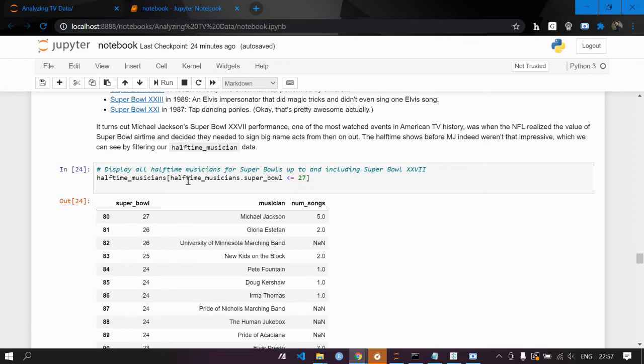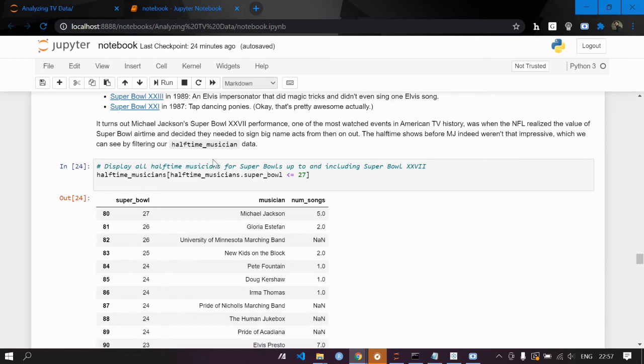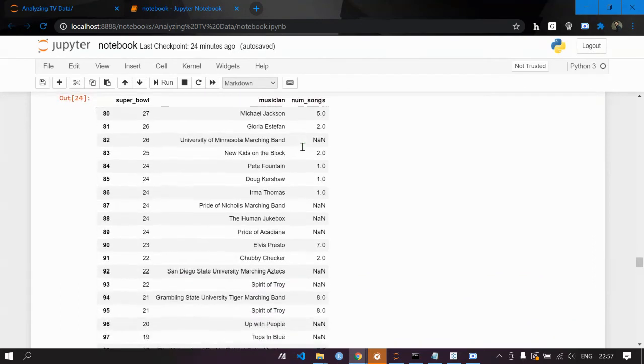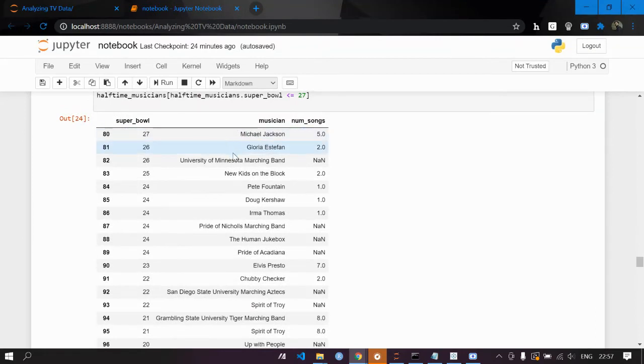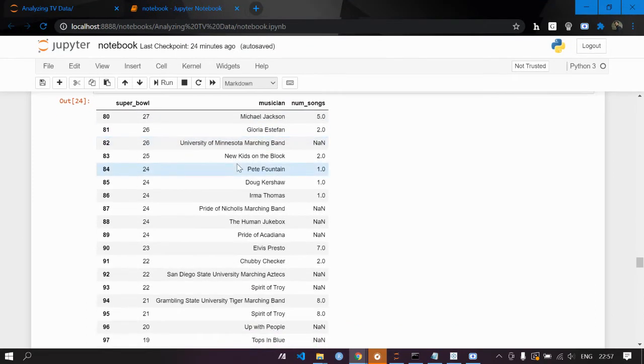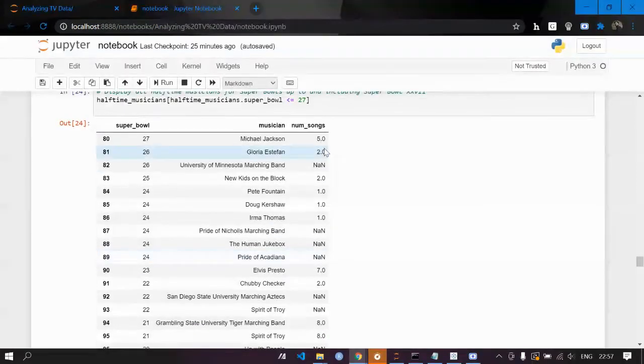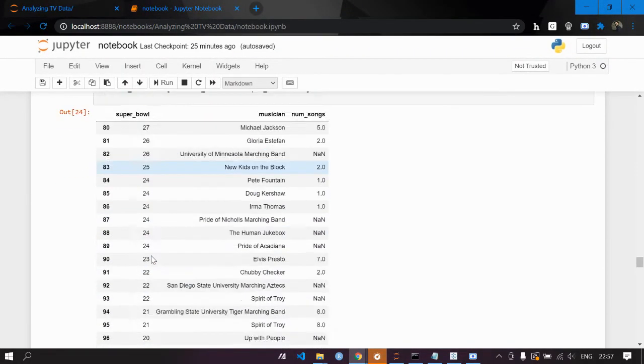So what we did is we tried to display all halftime musicians for Super Bowls up to and including Super Bowl 27. We showcased the halftime musicians of Super Bowls less than or equal to 27. So this is what we got, the number of songs, and you can see that there are still NaN values, not available values, and these are all less than 27.